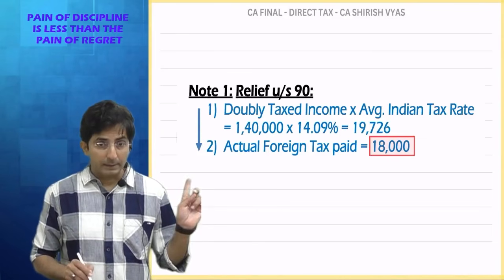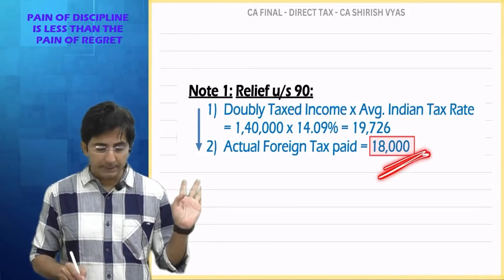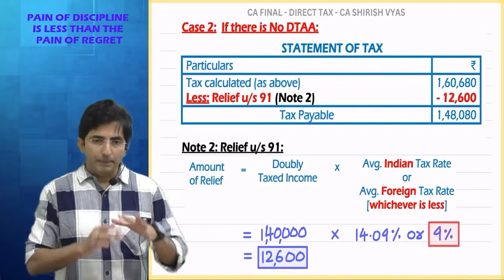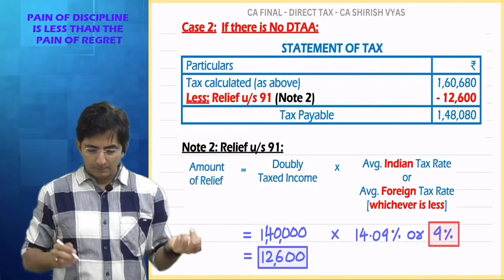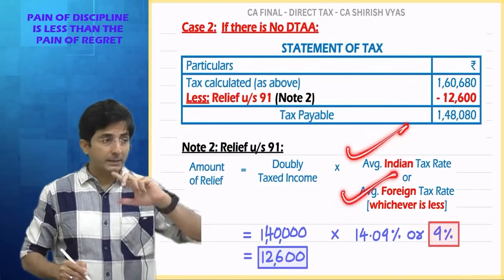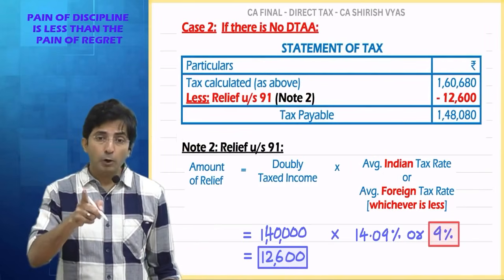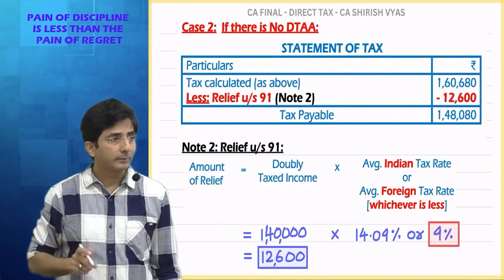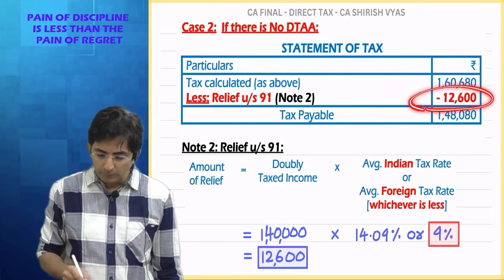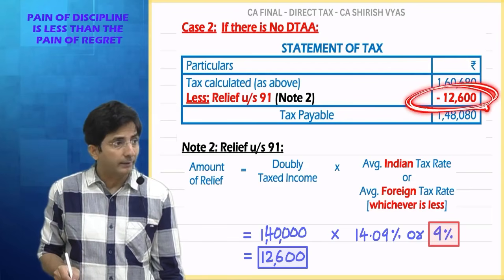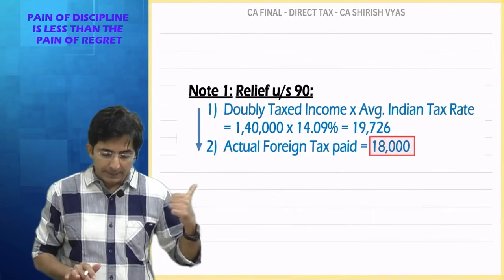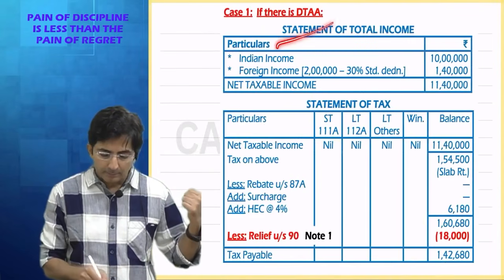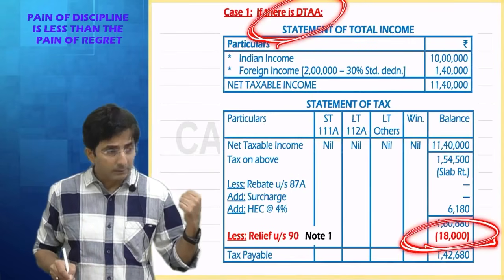See, this was in DTAA. Whichever is less, 18,000. Here also apparently it is whichever is less, but whichever is less is between the two percentages, and because of that the answer is different. See, here our relief is coming to a different amount, 12,600. And in the previous case when there was DTAA, the relief was 18,000.